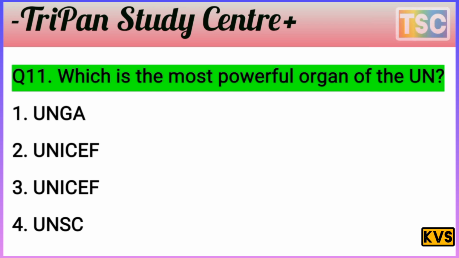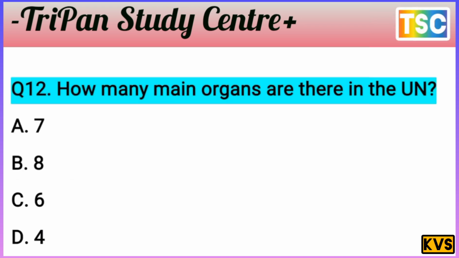And let's see the next question here. Next question arrives, that's important. How many main organs are there in the UN? How many main organs are there in the UN? The options: A 7, B 8, C 6 and D 4.